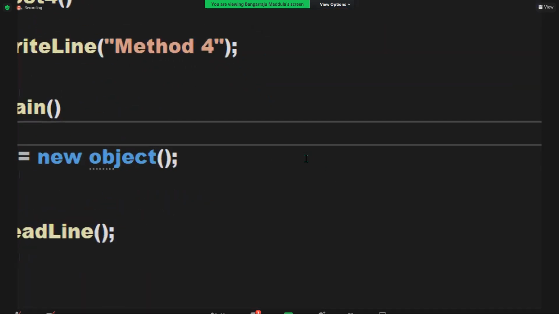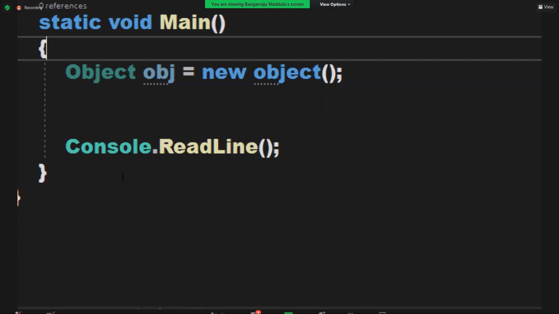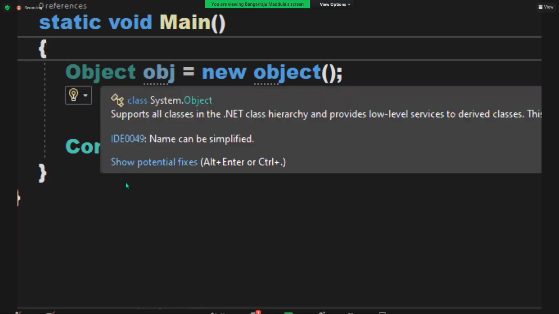This is the top class. This is the root class. Put your mouse on it, guys. It will give you a description about the class. Read it. Supports all classes in the .NET class hierarchy and provides low-level services to derived classes. Derived class means child class.